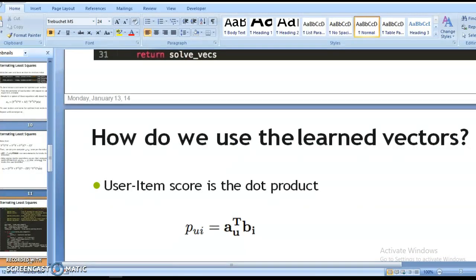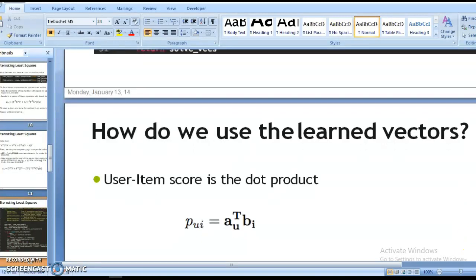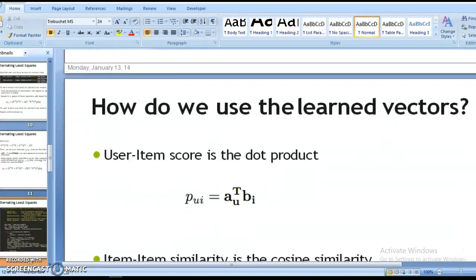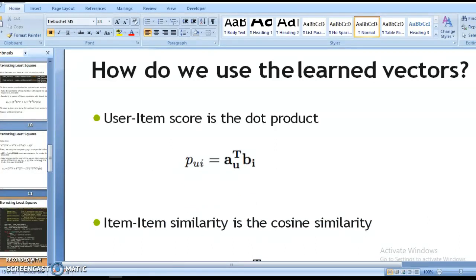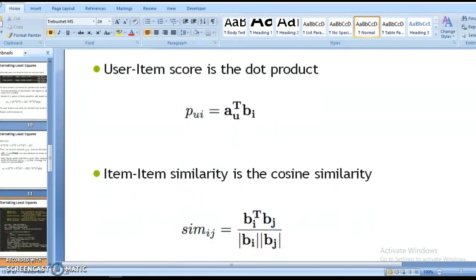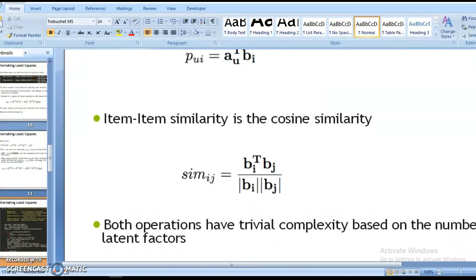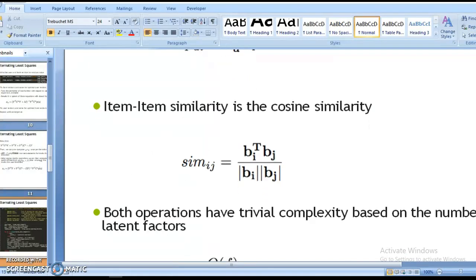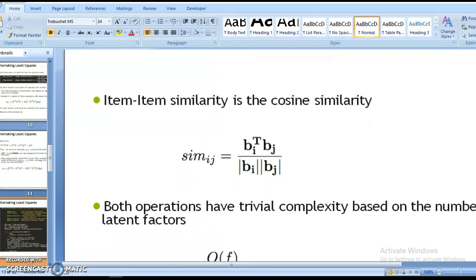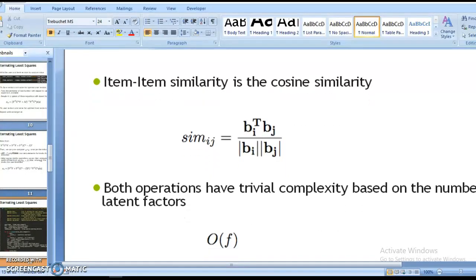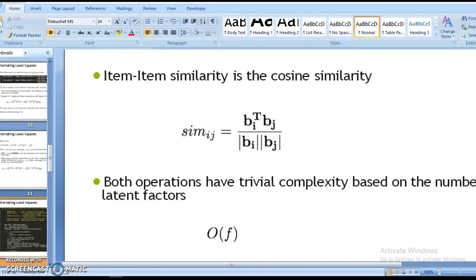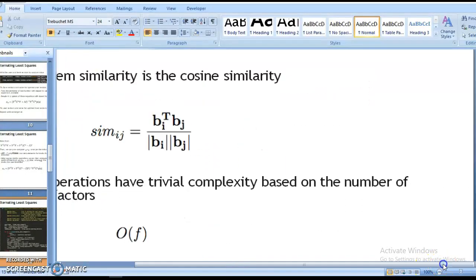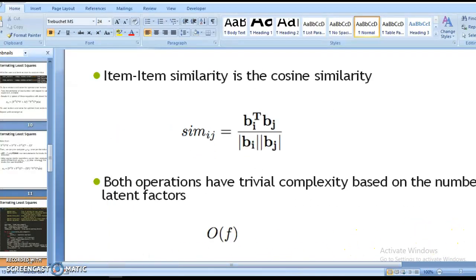Now, how can we use the learned vectors? The user-item score is the dot product, so P_u transpose times B_i gives the user-item score. Item similarity is basically cosine similarity, with the formula B_i transpose times B_j divided by the modulus of B_i times the modulus of B_j. Both operations have trivial complexity based on the number of latent factors, denoted by O of F.